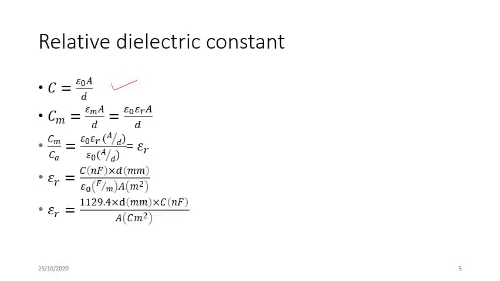If some medium is placed between these two plates, let's say the area of the plate is A and the distance of separation is D. If the medium has permittivity epsilon m, then the capacitance will increase if the permittivity of the medium is higher than the permittivity of free space.